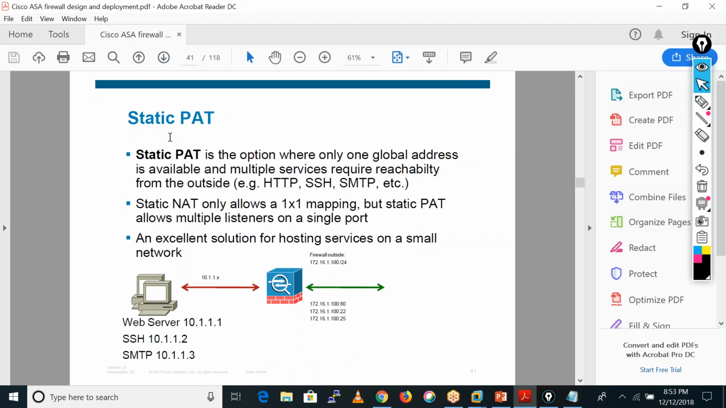We are having a static PAT as well. Okay, let me complete that static PAT. It's a very nice concept. So what happened in that static PAT?